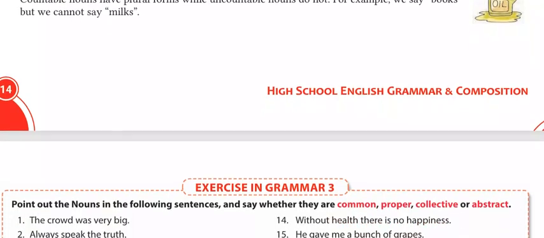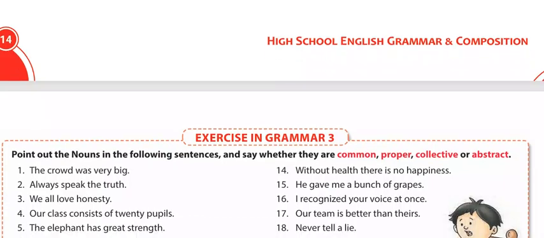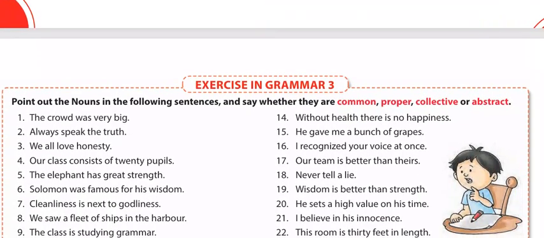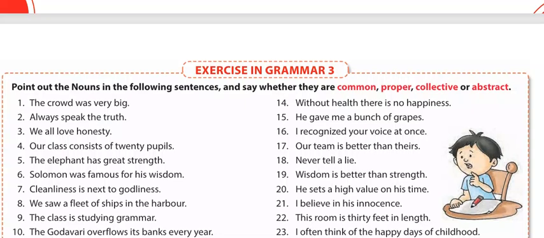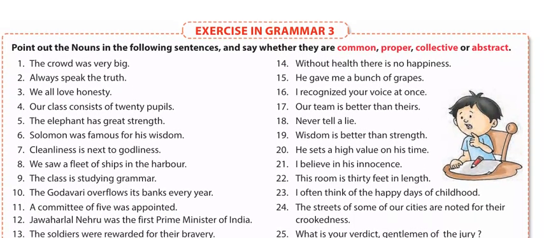So here is an exercise in which we will be talking about putting the nouns in the following sentences and saying, point out and say whether they are common, proper or abstract nouns. So we will solve this exercise here. So you have to practice it on your own, and I will be sharing these here in the next video.